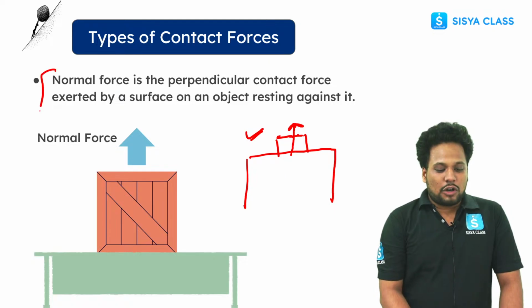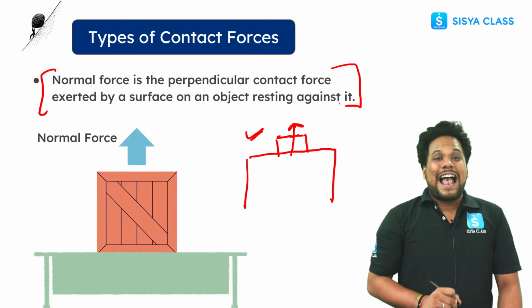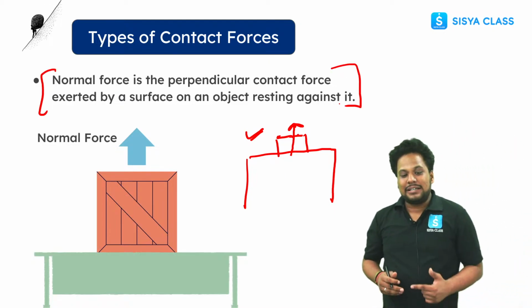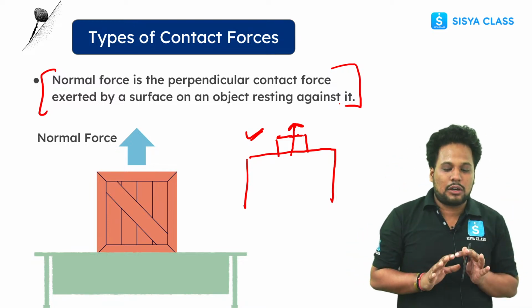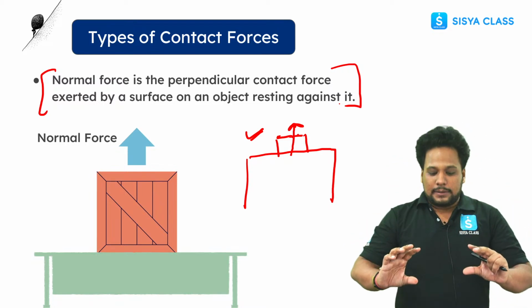What is normal force? Normal force is the perpendicular contact force exerted by a surface on an object against it. Okay, this is clear. ये हवा में नहीं लग सकती. Okay, this is clear or not? You need a contact. Okay, this is clear.